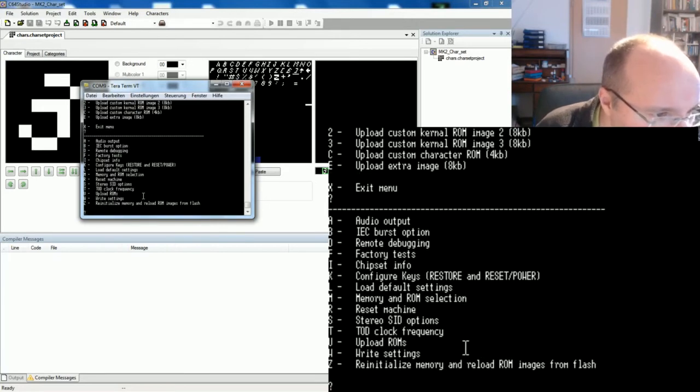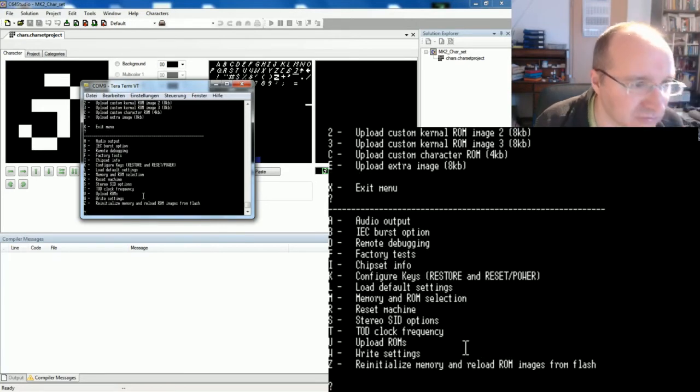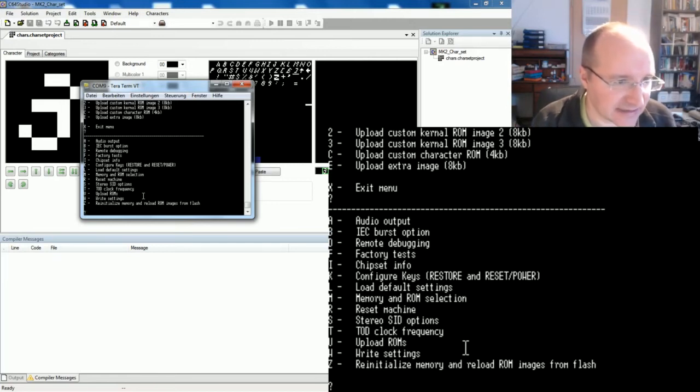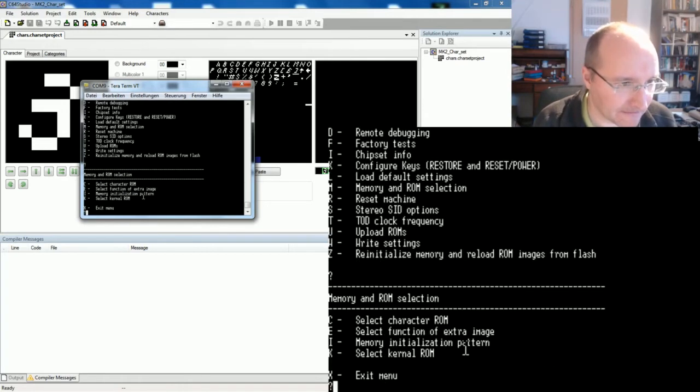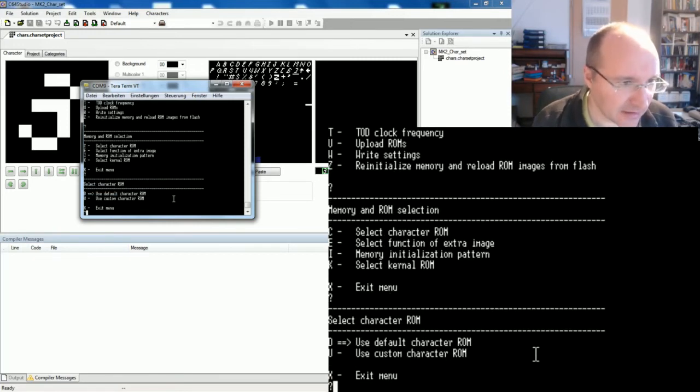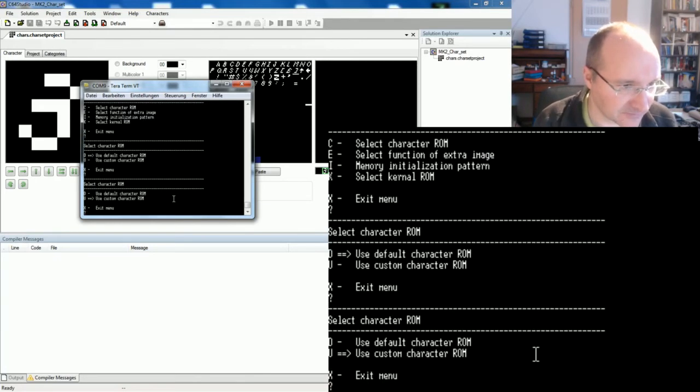The next thing we have to do is to select that this ROM is chosen by M. Now we select the character ROM, and we say okay, use the customized ROM by using U. You see it has now changed.